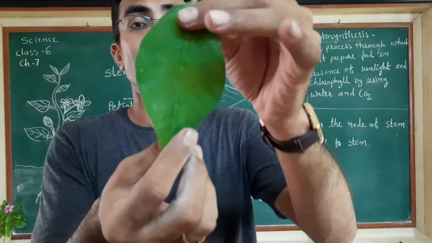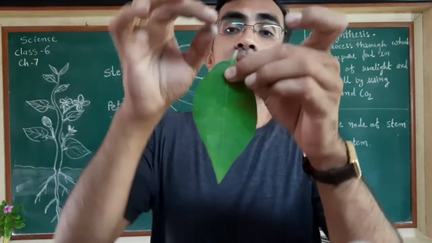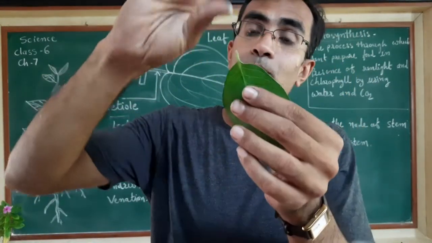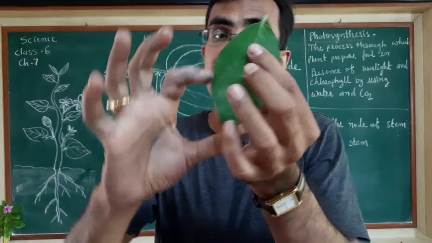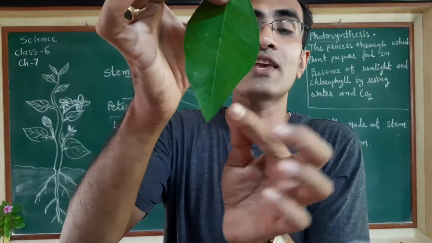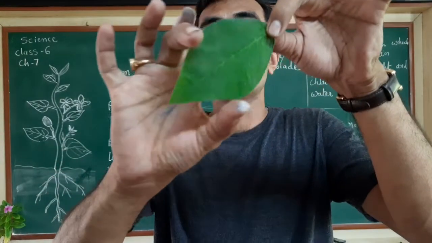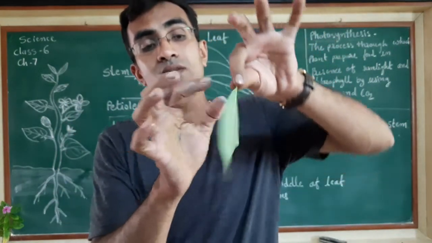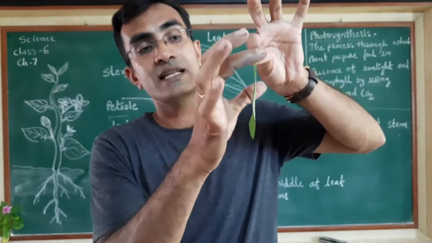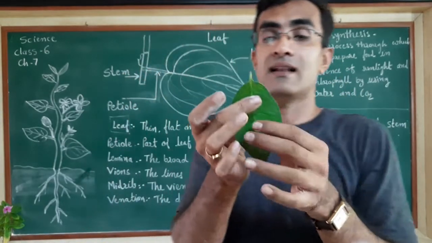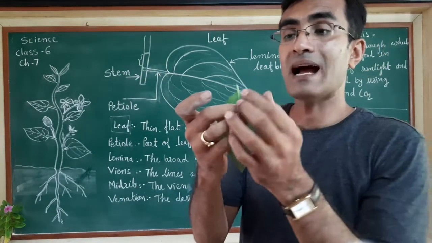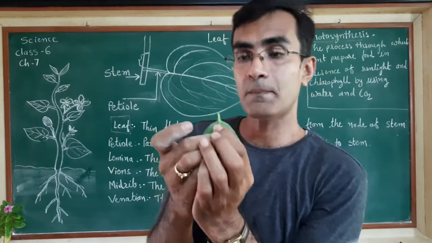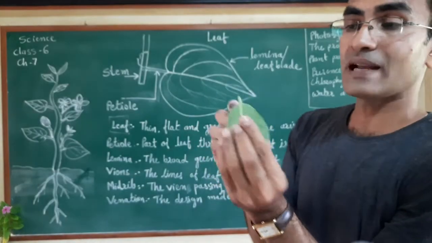So this is basically the leaf. Now the leaf, this structure, the broad thin green color part, that is called the lamina. So what is lamina? This whole structure, the green color part, that is the lamina, and the part which is not that green, the upper part, that is called the petiole.